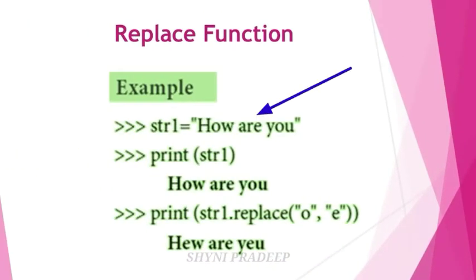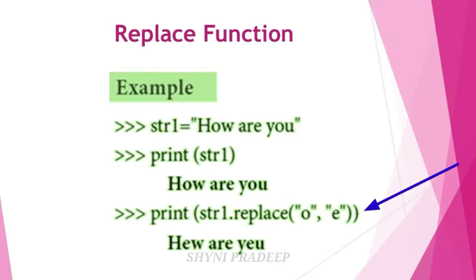One string is given, that is "how are you". If you print that string, it will be displayed on the screen as "how are you". If you want to replace the character o with the letter e, you have to use the replace function.